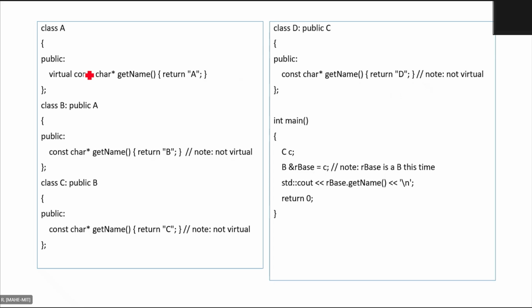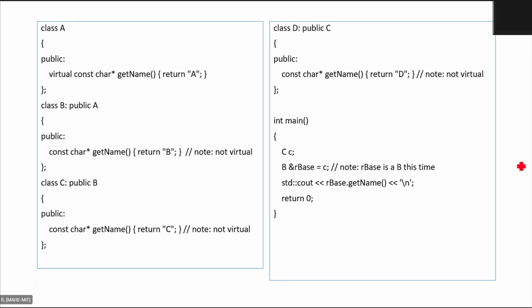Only class A has virtual, but the other classes have the same function name, and the virtual is missing. Observe that. So now what will be the